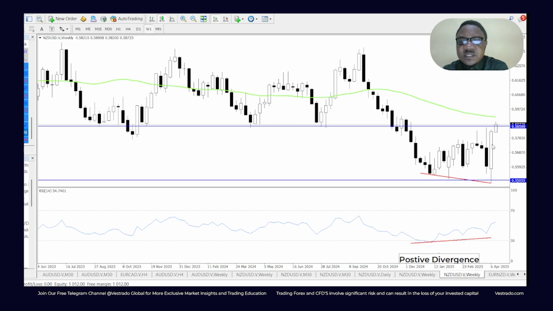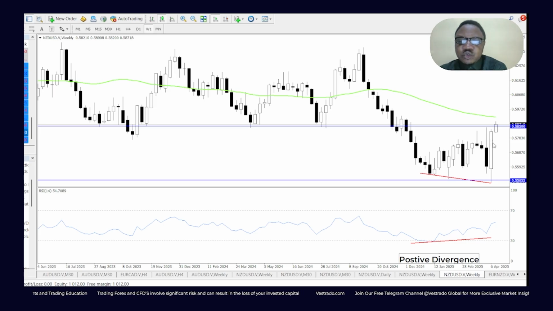Testament to this one single candle right here. It was almost as if it was preparing to break the range for a long time. It just couldn't wait anymore. You know when you've been holding something back. Imagine you're holding pee back. You hold your pee for so long, and when you get to the toilet, you just rush the whole thing out. That's exactly what happened right here.